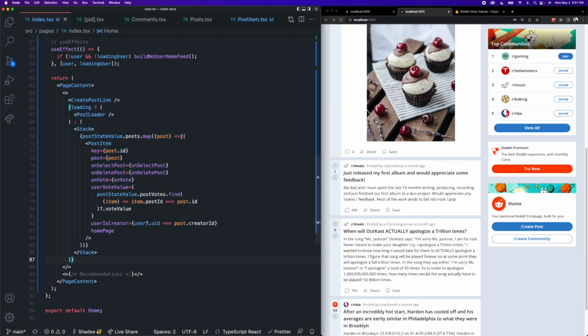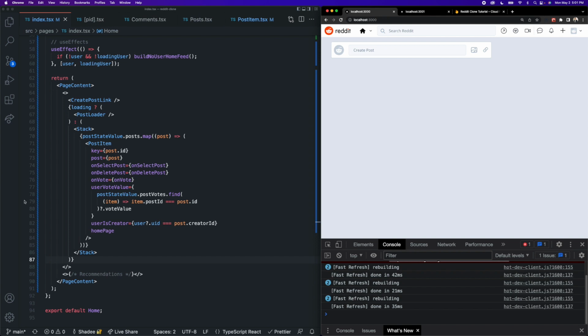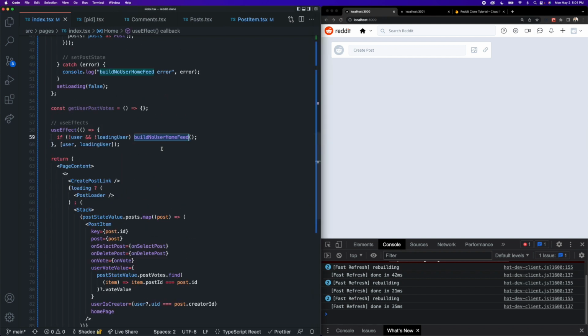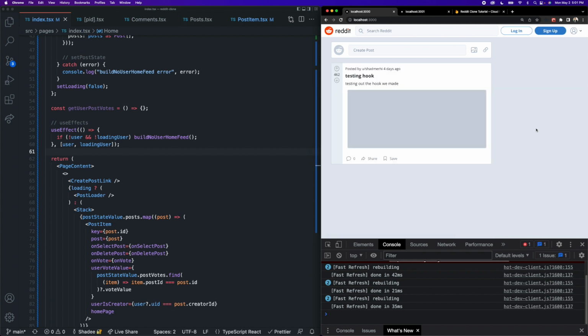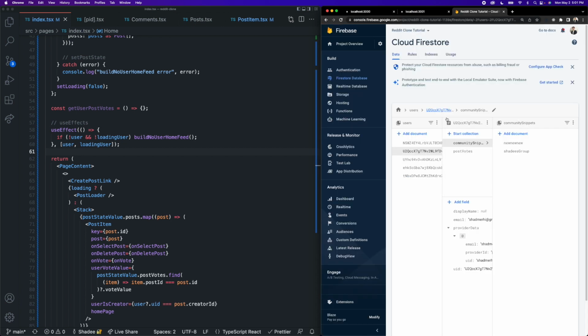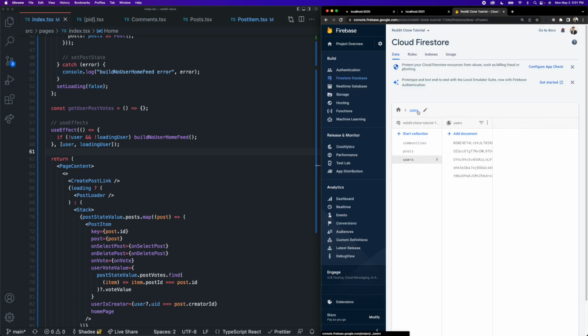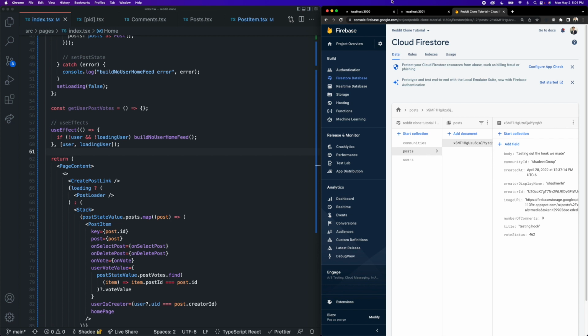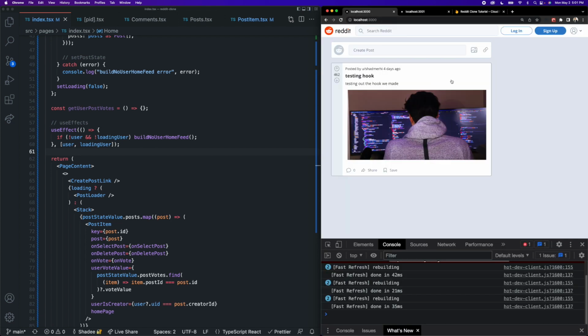And this is actually it for our entire left-hand side fragment. So I can save this. And all we need to do now, let's go back to our app here, is just have it actually call this function. So if I log out, let's see what happens. It actually called the function and it went and got those 10 posts from the database. Now our database only has one post, so it's going to get up to 10. Yeah, there's only one post, but it would get 10 if there were 10.